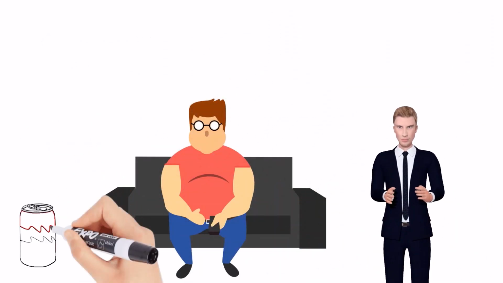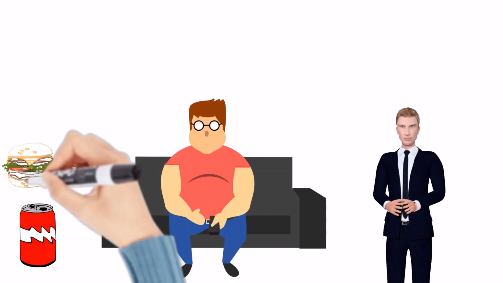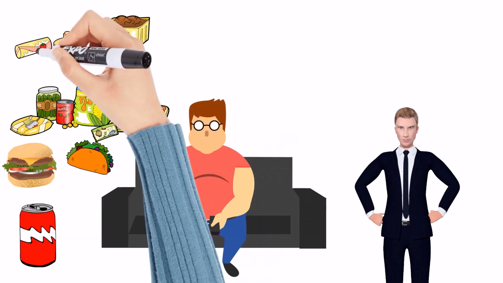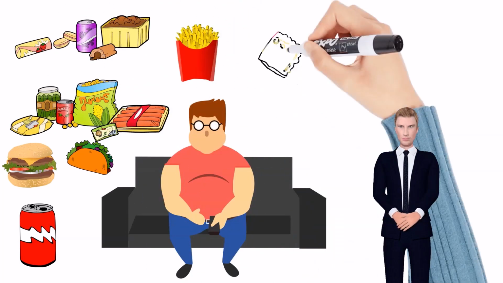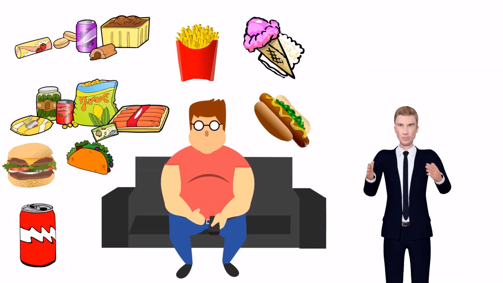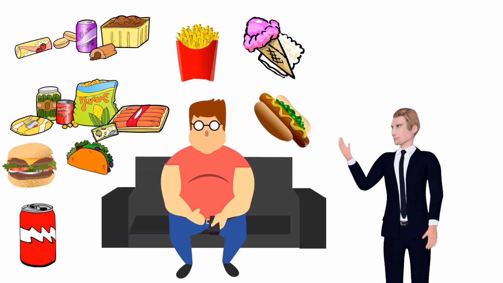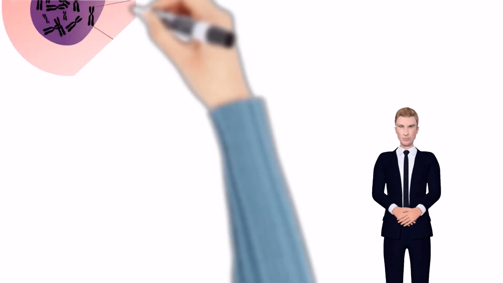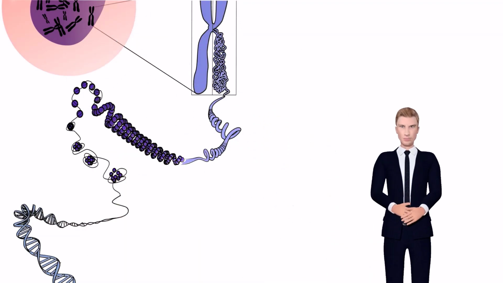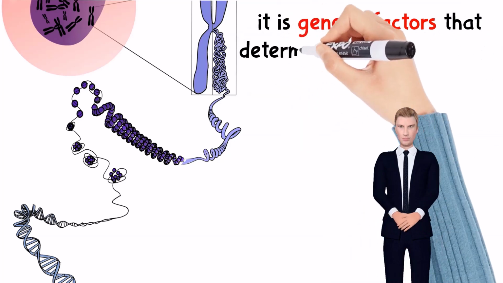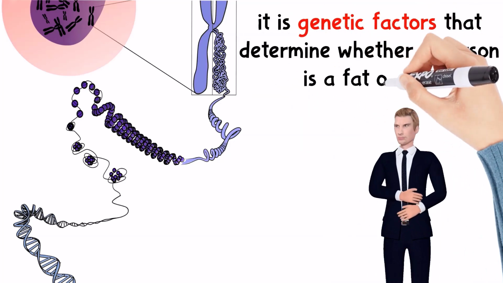The default assumption at that time was that environmental factors were the cause of obesity in most people. So if the adopted child lives in a junk food-oriented family and the child's genetics are not problematic, then the child's chances of becoming obese are very small. In other words, the opinion that states that obesity is formed because of the habit of consuming junk food has been refuted. It is genetic factors that determine whether a person is fat or not.